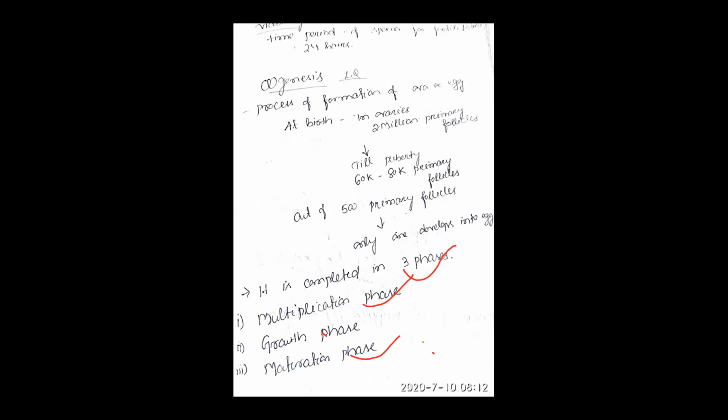Again, I repeat. See, after birth, the ovaries have 2 million primary follicles. After puberty, it has 60,000 to 80,000 primary follicles, and out of 500 primary follicles only one develops into an egg. The oogenesis process is completed in 3 phases: multiplication phase, growth phase, and what? Maturation phase.